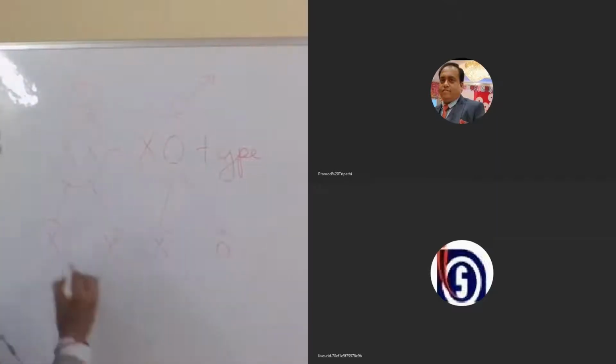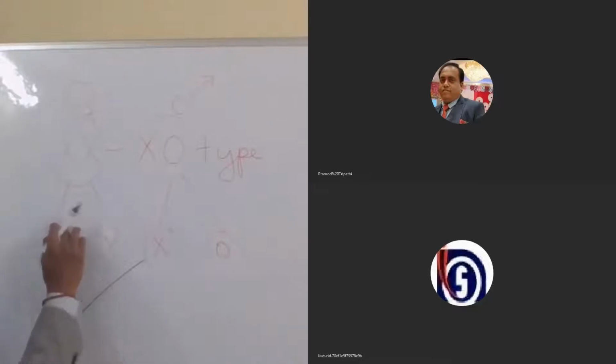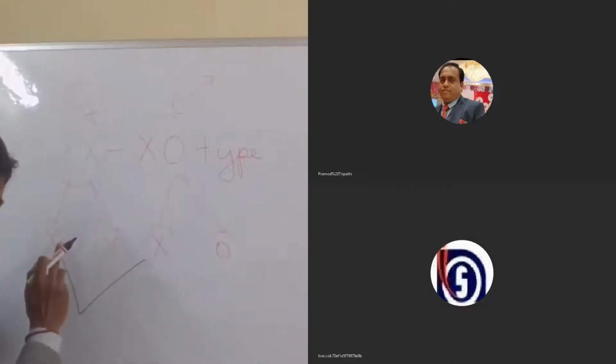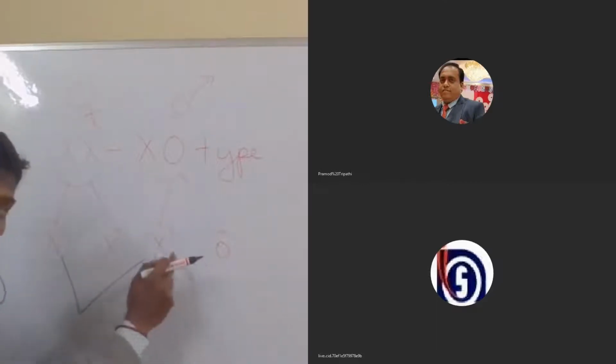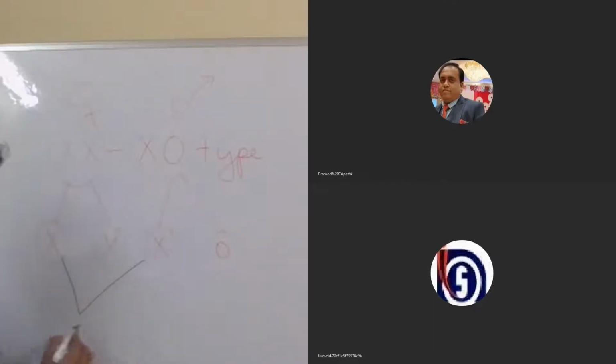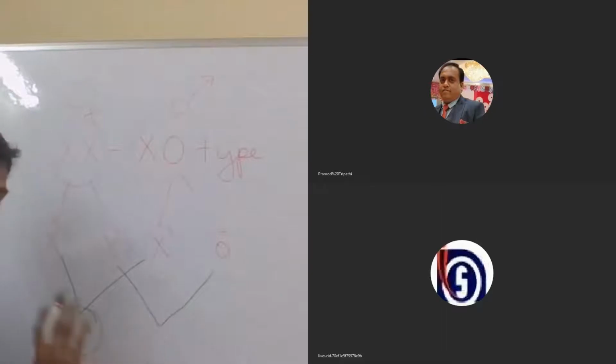Suppose the X chromosome of the egg of the female is fusing with the sperm which is carrying the X chromosome, then it results in the formation of XX. Obviously, we know this will become a female. What if an egg carrying the X chromosome is fusing with a sperm which is carrying no X chromosome?